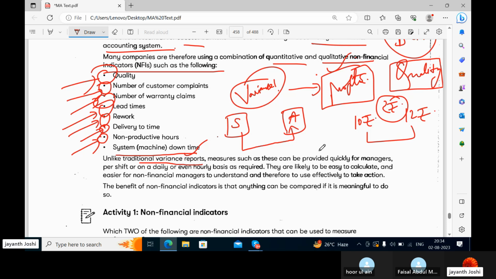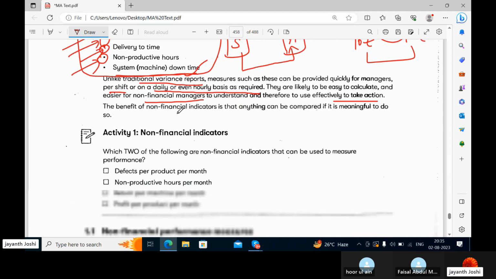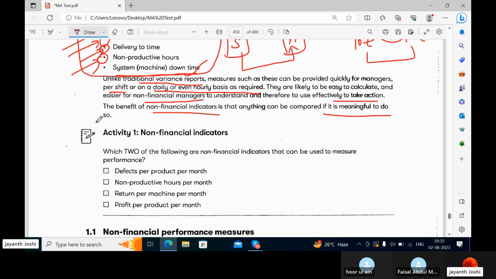Measures such as these are provided quickly for managers per shift or on a daily or even hourly basis as required. They are likely to be easy to calculate and easier for non-financial managers to understand and therefore to use effectively to take action. So unlike the traditional variance reports, measures such as these can be. So these all areas are given a lot of focus in the non-financial aspect, and these are all the areas where a company's performance should be checked, how the company is performing in all these areas. Okay. The benefit of non-financial indicators is that anything can be compared if it is meaningful to do so.